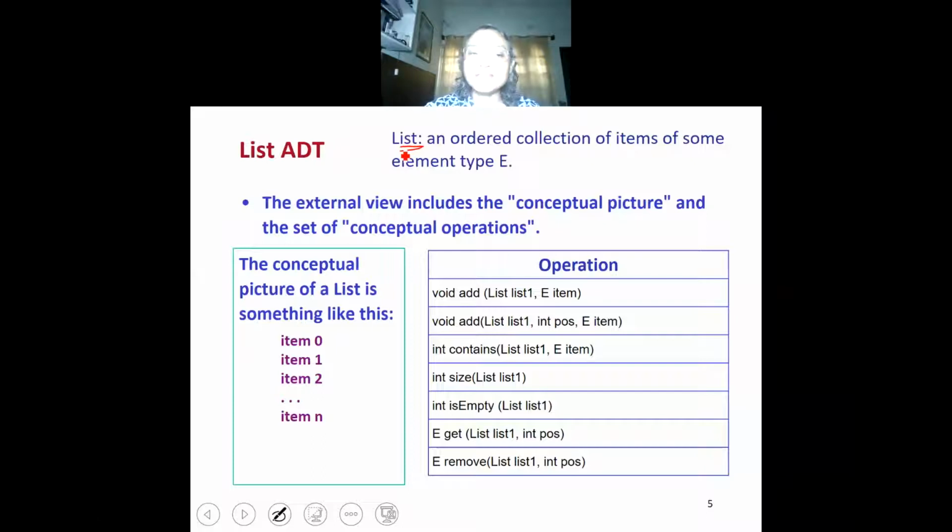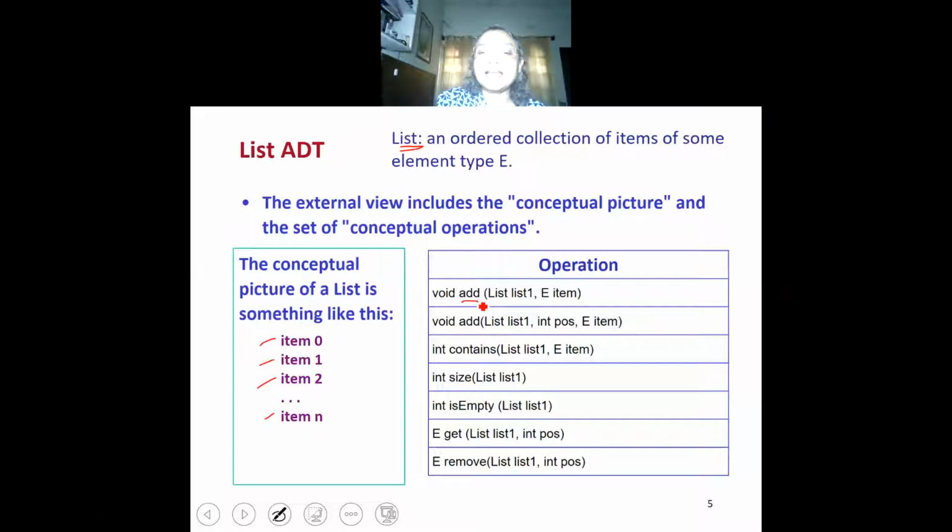Now, the external view includes the conceptual picture and the set of conceptual operations. So, what is the conceptual picture? The conceptual picture is a list contains an ordered collection of items. Let us say item 0, item 1, item 2, up to item n. This is the conceptual picture. And what are the conceptual operations? You can define certain operations based on your requirement. For example, we have defined here certain operations, add, and this is the specification of the add operation.